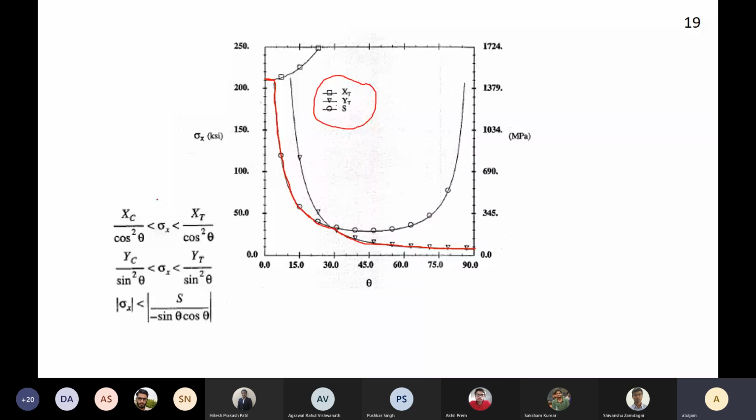Everything is tension. So basically, we just assume that the state of stress is tension. If the state of stress was compression, then a similar curve, you'll have 2 curves like this. Even though this is an inequality, whether sigma x is tensile or compressive, you know beforehand. Yes or no? Yes.